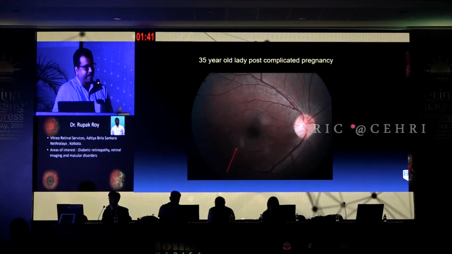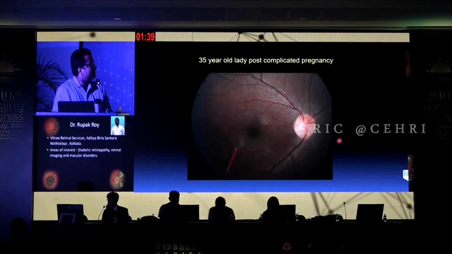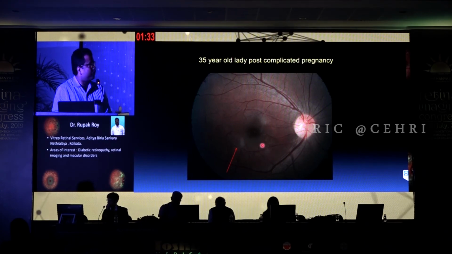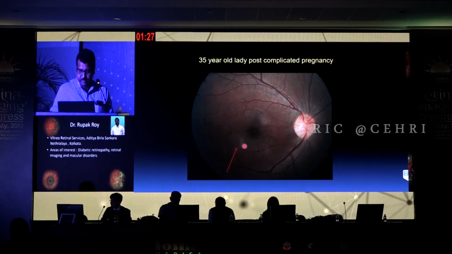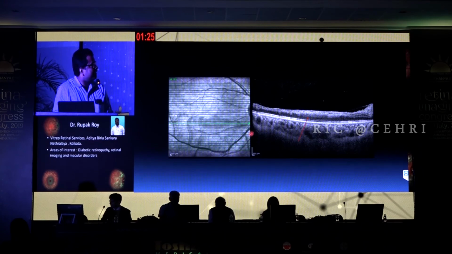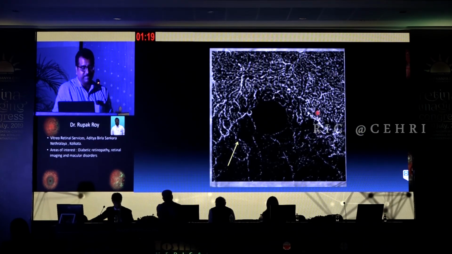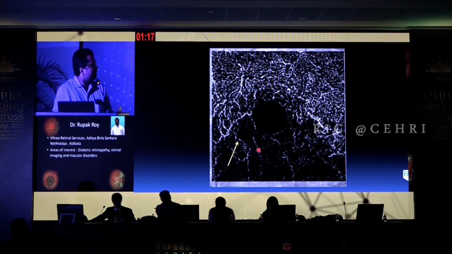I'll straight away come to my last case. This is a very interesting case of a young lady who presented to us post complicated pregnancy, again with a sudden onset subtle scotoma. The color fundus image shows a subtle area of whitening here. And when you do an OCT, you see hyperreflectivity of the middle retinal layers. OCTA was done for this patient, which showed an enlarged FAZ and a clear area of capillary dropout in the